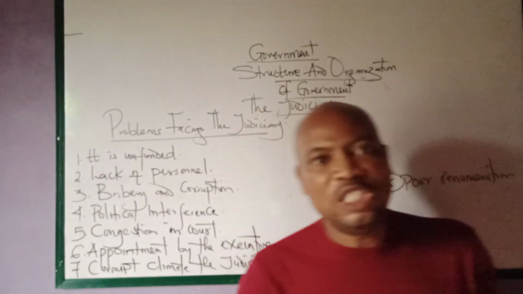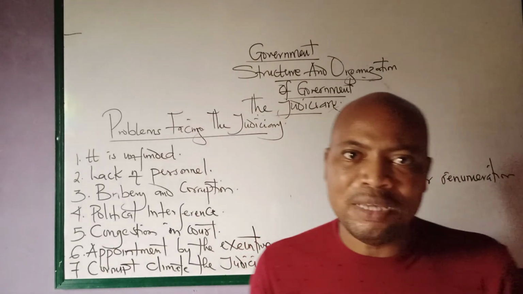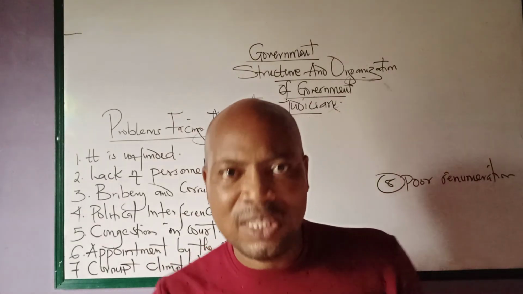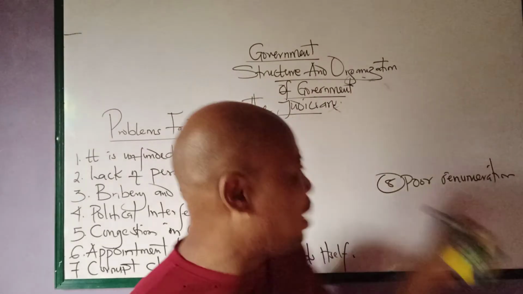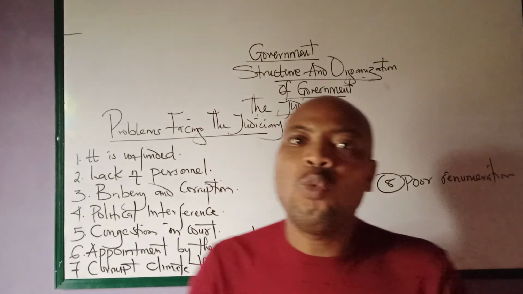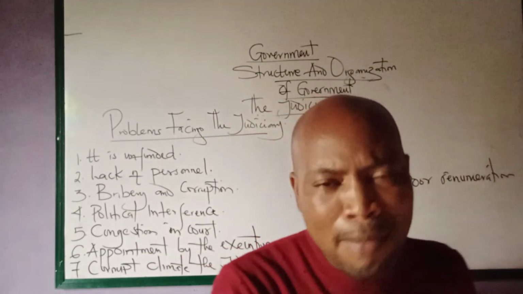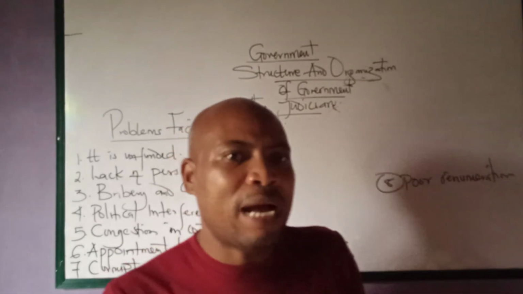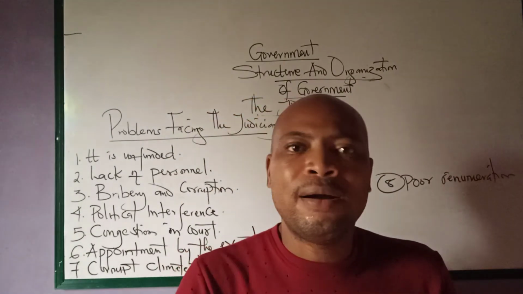The climate in which the judiciary finds itself, most especially in developing countries, is very corrupted, and this militates against the effectiveness of the judiciary. Then poor remuneration, which is number 8. They are not well paid, and because they are not well paid, you see that there is a mass exodus of judicial personnel to other fields of endeavor where there are greener pastures.